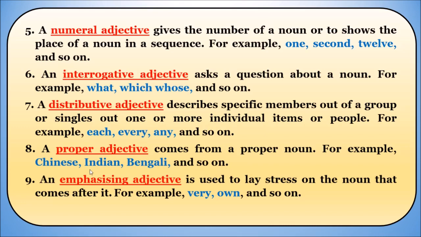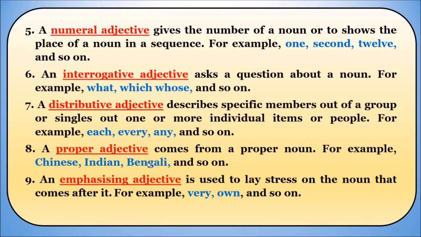Look here, children, India is our country, right? Bengal, China. The people who live in India are referred to as Indians. The people of China, we call them Chinese. Even the language, we call it Chinese, and the people are talking Chinese, right? And the people who live in Bengal are named Bengalis. So the proper nouns are China, India and Bengal.